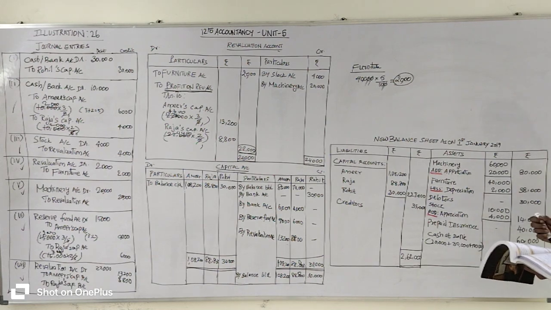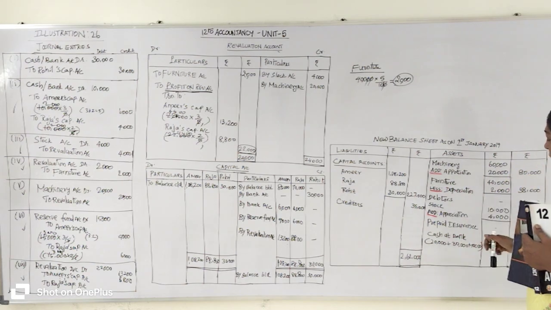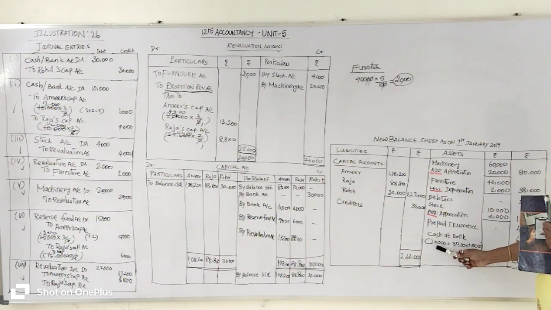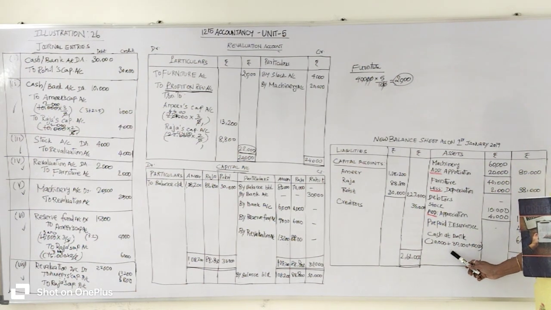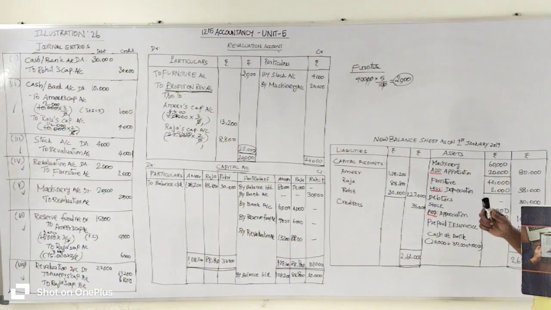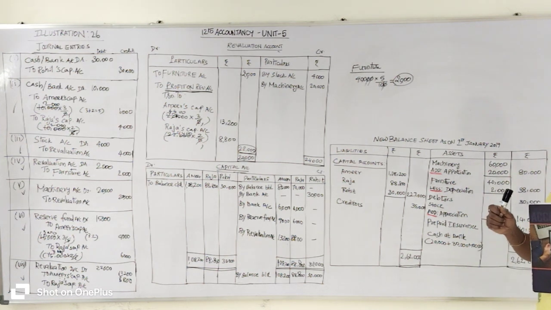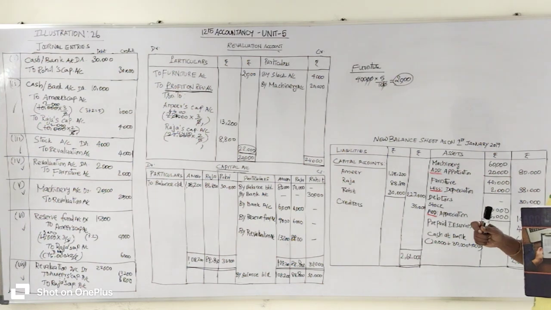Cash at bank we have 20,000 in the question. Okay, listen. Cash at bank 20,000 rupees plus the new partner Rohit brings capital, cash in the name of capital, right? So cash comes into the business. That cash, 30,000 rupees, will be added to the cash at bank, and Rohit contributes 10,000 rupees as his share of goodwill.